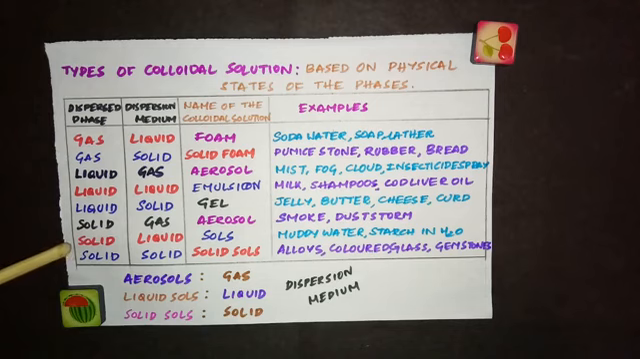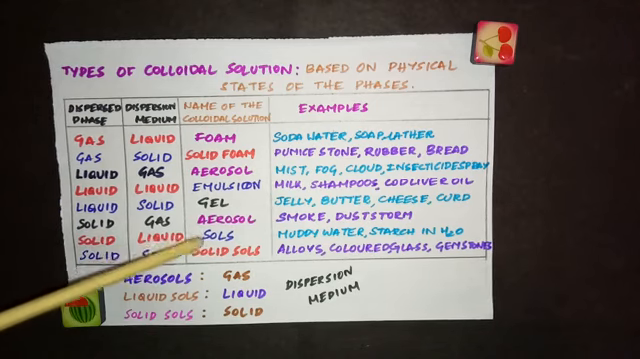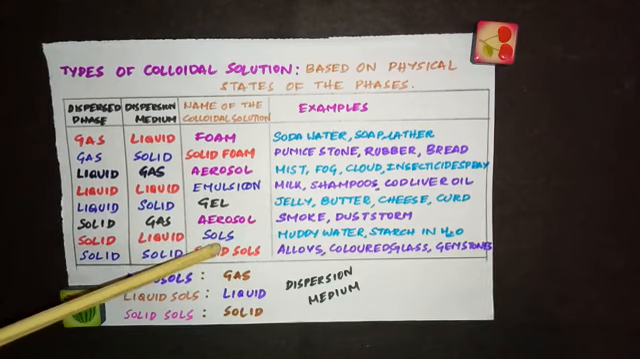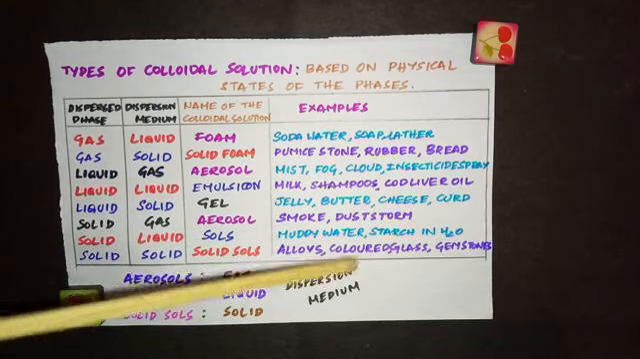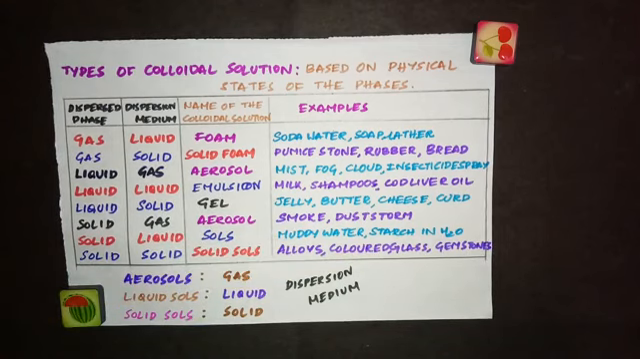And the next one, solid dispersed in liquid. And we call them sols. Example, muddy water, starch in H2O. Starch, when it is dispersed in water, we get solid and liquid type of colloids.